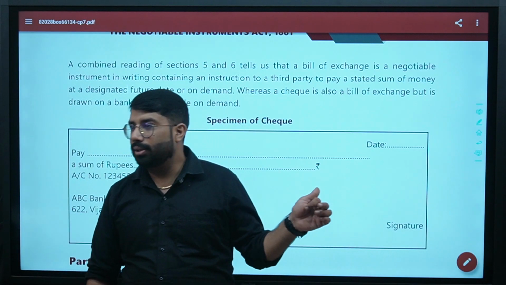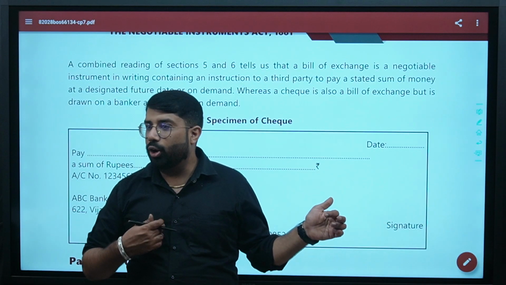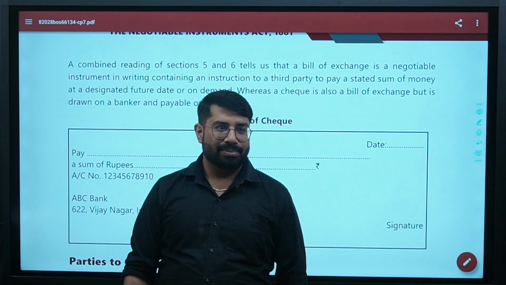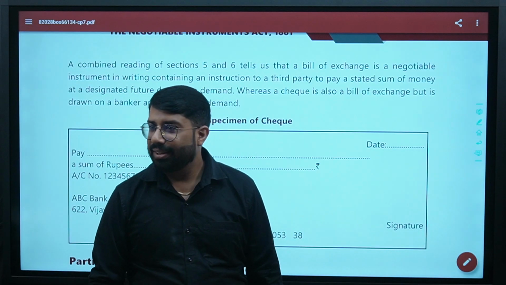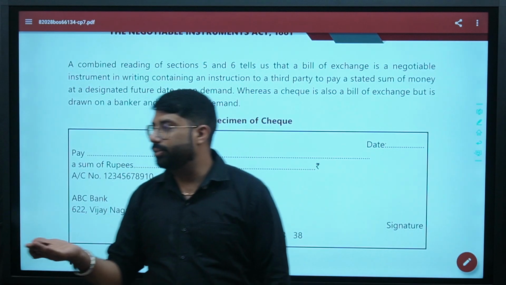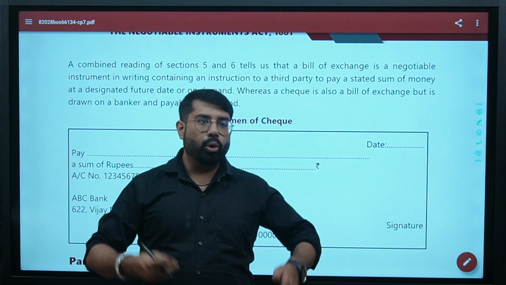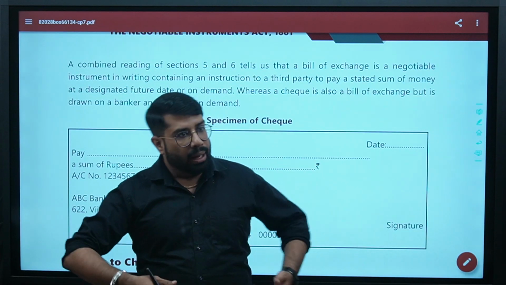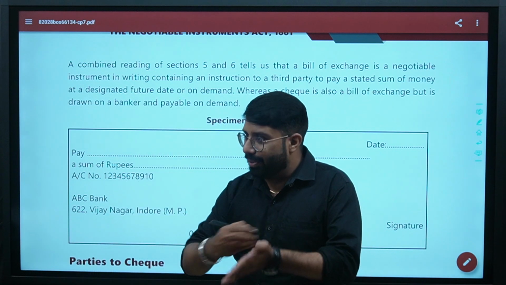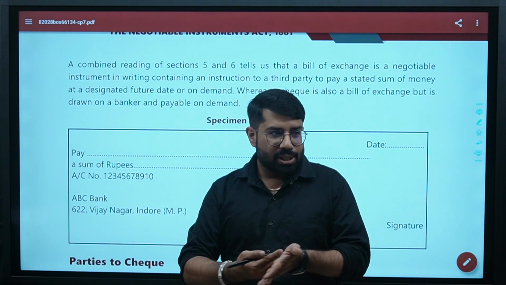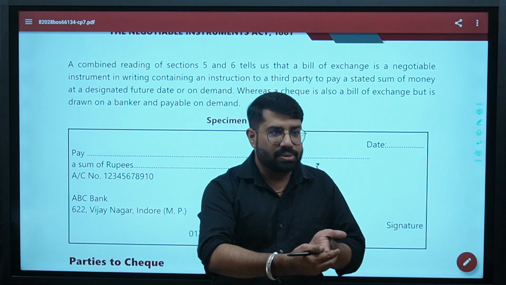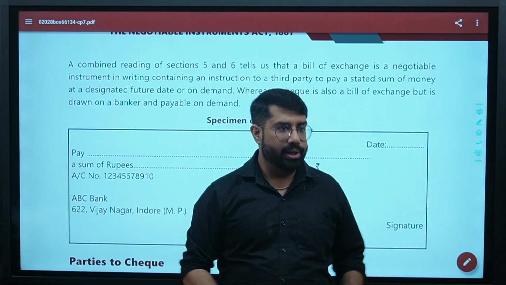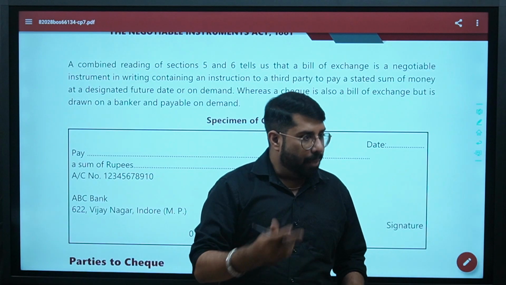Very good. Wrong answer. Of course, yes. I can draw the check for myself. Self check. Come on, guys. Self check hota hai na? What is self check? If I don't want to use my ATM, or if the amount I have to withdraw is large, which cannot be withdrawn from the ATM, I'll go to the bank branch. I will write a check in my own name. Sometimes you write yourself, sometimes you write myself, sometimes you write self, depending upon the bank. Self means to the account holder itself. So drawer and payee could be the same person.